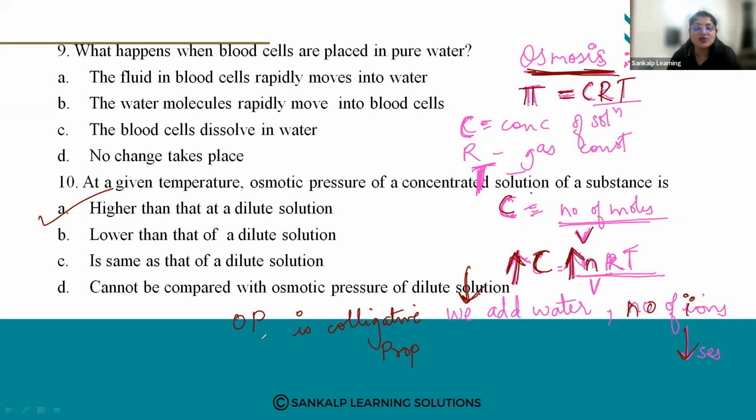As we know, osmotic pressure is a colligative property and depends on the number of solute particles. A more concentrated solution has more ions, a less concentrated solution has fewer ions. So the osmotic pressure of a concentrated solution will be higher than that of a dilute solution. Is it clear?